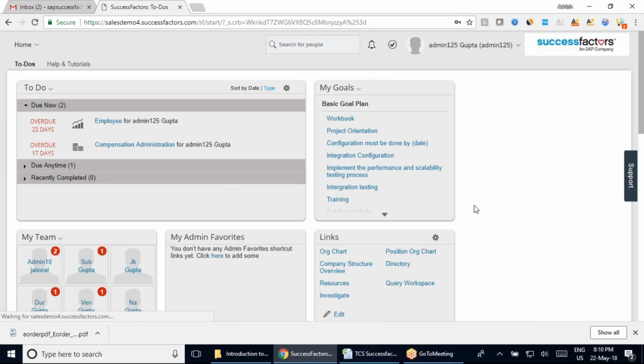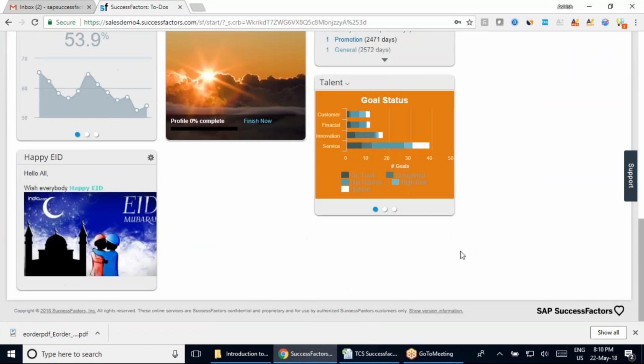So we started yesterday with creating your home page, and in this home page we have created this Happy Eid, and you can see all these Happy Eid elements coming in this section. Yesterday we saw how we can change this text, how you can change a particular image, and how you can go ahead and do all these details.